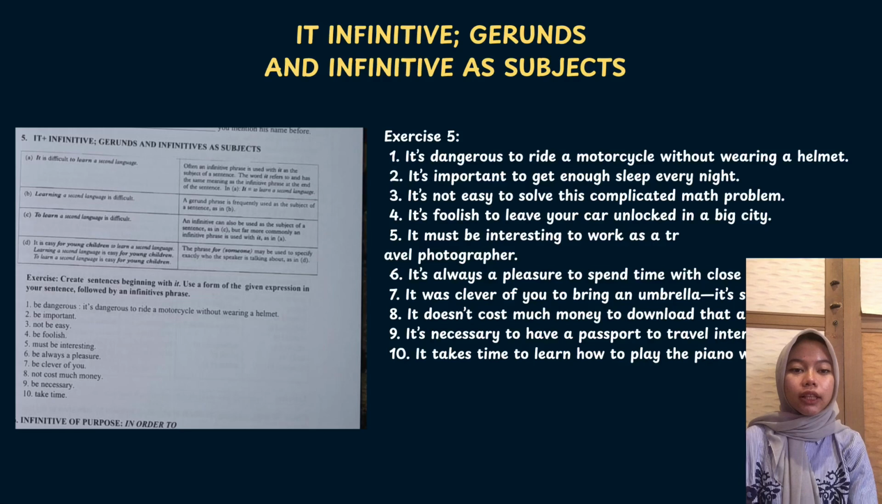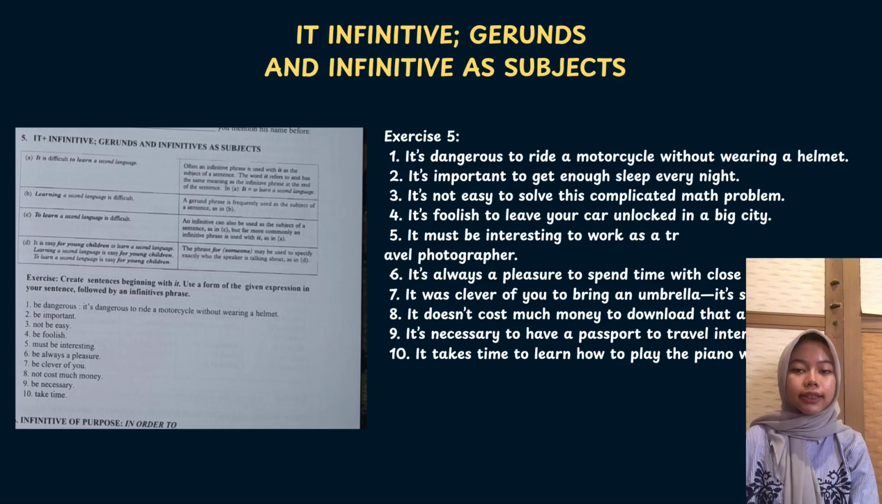In this sentence, the real subject is to learn a second language, but we use it at the beginning to make the sentence more natural. This is very common in English. It makes the sentence sound smoother and easier to understand. The structure is it plus be plus adjective plus to plus verb.